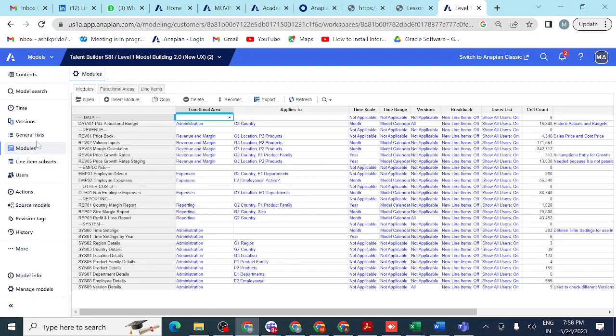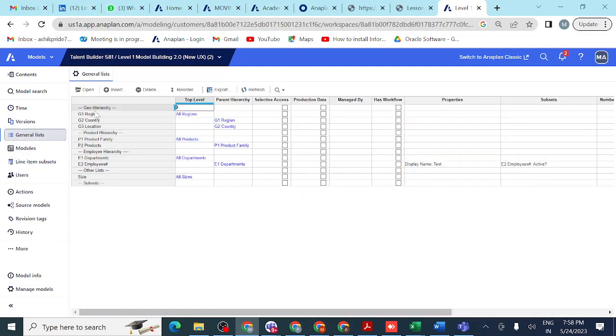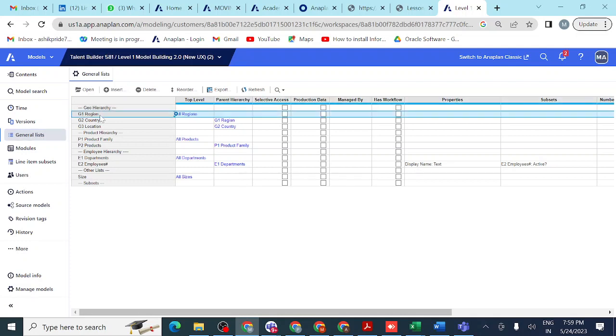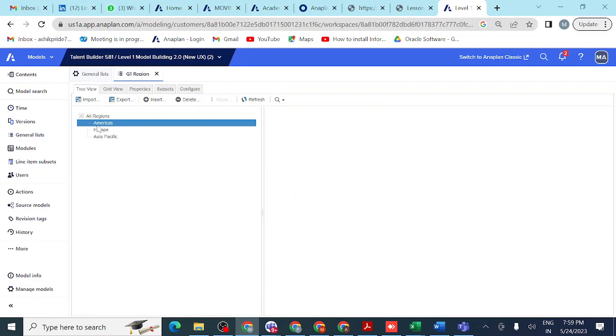In this, what are the list and modules? Inside the list you have so much data. List means we create a related group of items and store them in one place. Example, you can see the G1 region list. Under the G1 region list, America, Europe, and Asia Pacific, 3 regions are there.